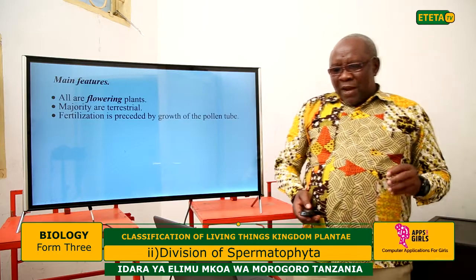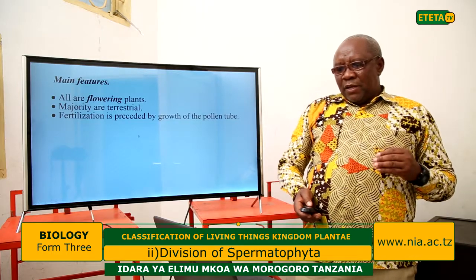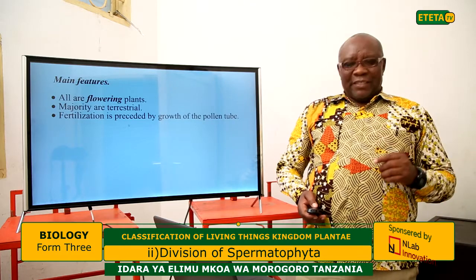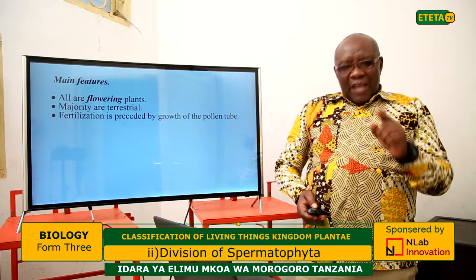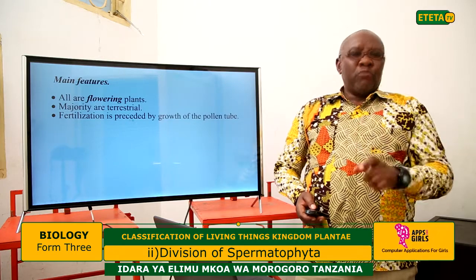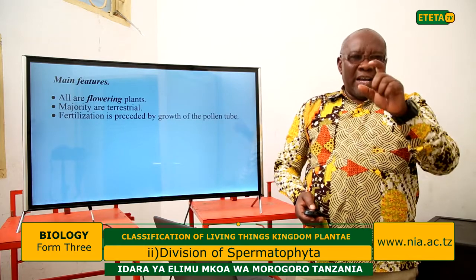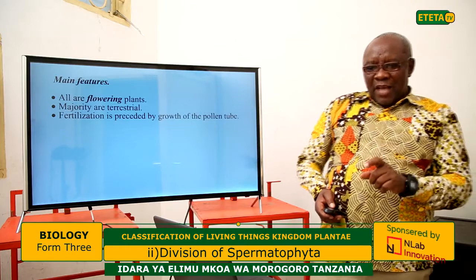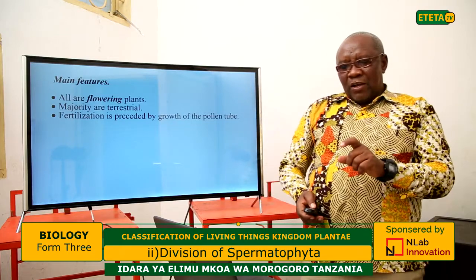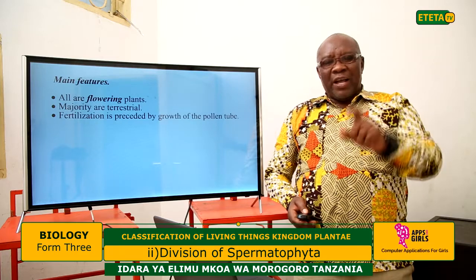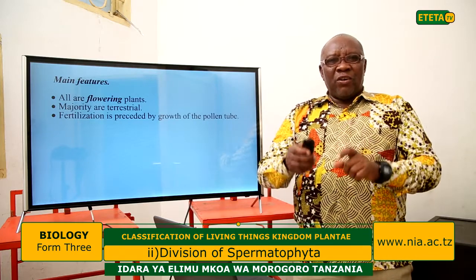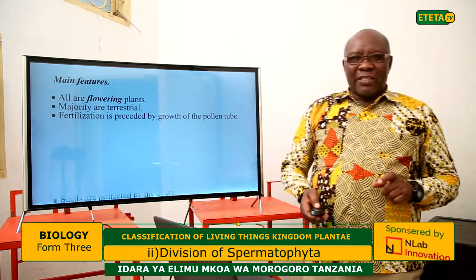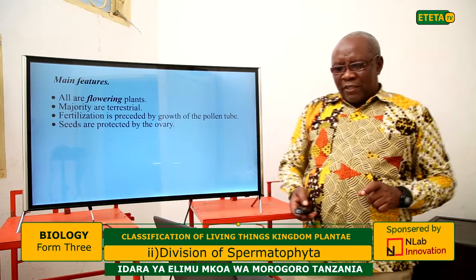Also, in these plants, fertilization is preceded by the growth of pollen tubes. In flowering plants, fertilization proceeds through a pollen tube, which is found in the flower structure. So all of these flowering plants have a common feature, which is the pollen tube, through which the pollen grains pass for the fertilization process.